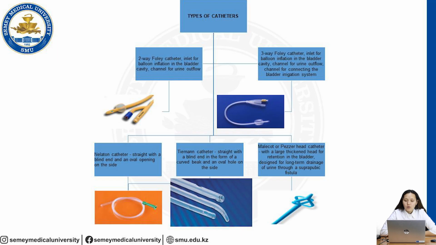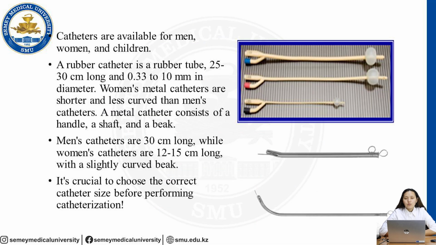We have Malecot or Pezzer head catheters with a large thickened head for retention in the bladder, designed for long-term drainage of urine through a suprapubic fistula. Also, when we talk about catheters, we don't forget that catheters are available for men, women, and children. It means that we have three types of catheters: for men, for women, and for children. It depends on the gender.